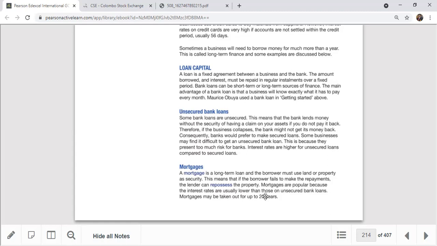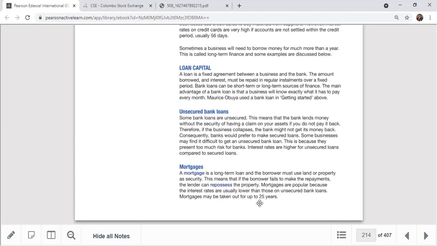Mortgages are very popular because the interest rates are usually low. That's the main thing. A lot of people take mortgage loans because, compared to other bank loans, a normal bank loan goes like 15%, 14%, but mortgage loans normally go about 3% to 5% less than that, because they have security, unlike unsecured bank loans. Mortgages may be taken out for up to 25 years. Sometimes 10 years, 15 years, 25 years.